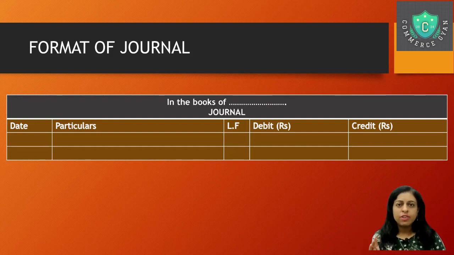Second, the journal heading is given to state that we are writing a journal. There is nothing more to that. And what are the different columns in the journal? First column is date, of course necessary, which is the date the transaction has occurred, and we write that transaction on that specific date. Second column says particulars. In this particulars column, you will have the debit or the credit account, whatever is there, and you will also have a simple thing called a narration.